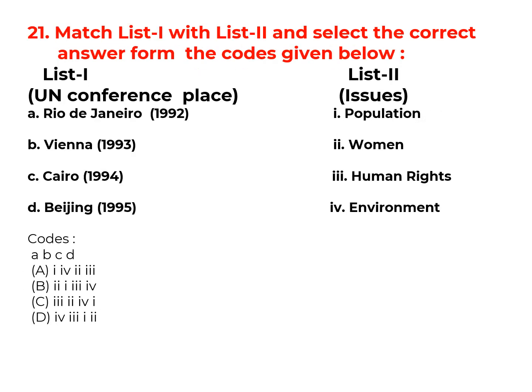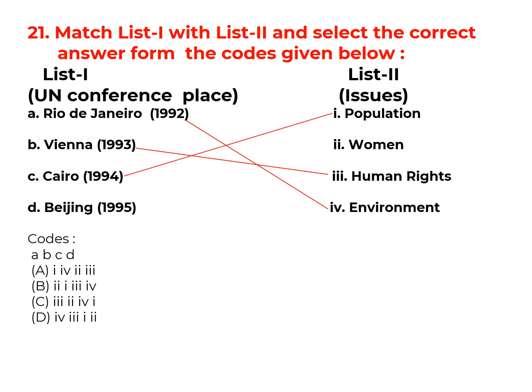Now you have to match UN conference place with issues. Rio de Janeiro. This is a very famous conference. This is related to environment. Vienna. This is related to human rights.